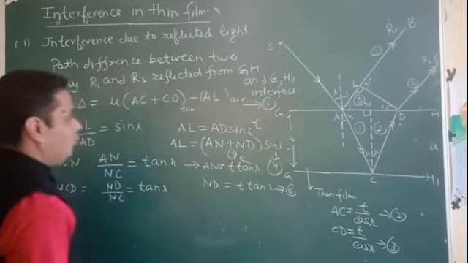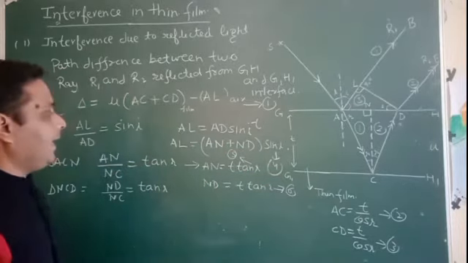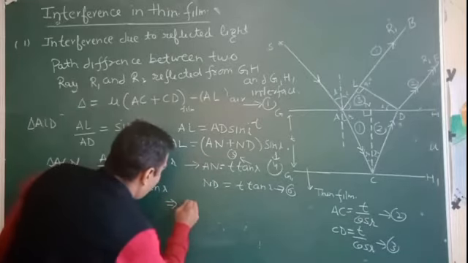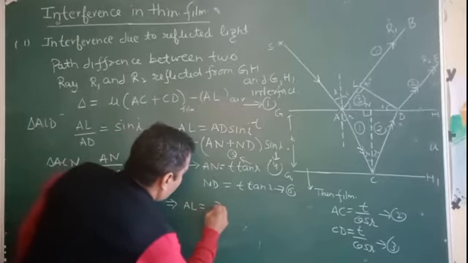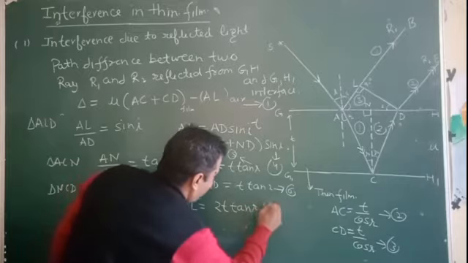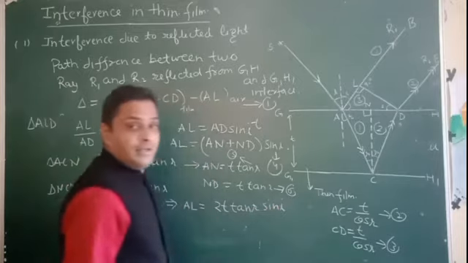Now put the value of AN and ND in equation 4. So AD is equal to 2T tan r, and AL is 2T tan r sin i. Understand?